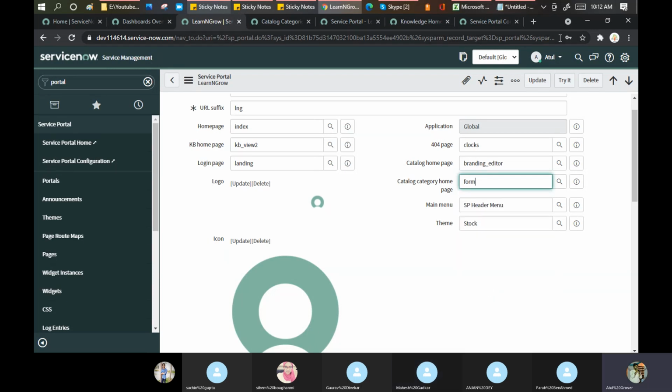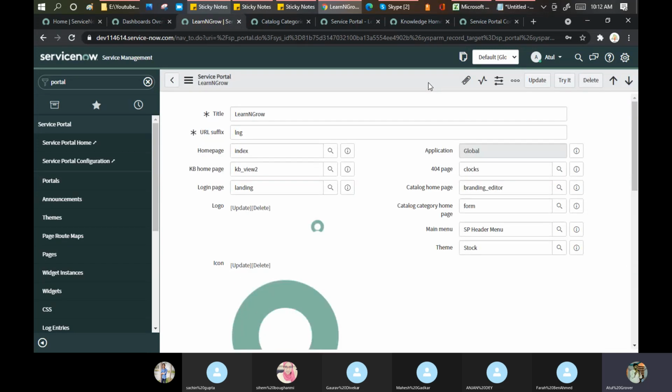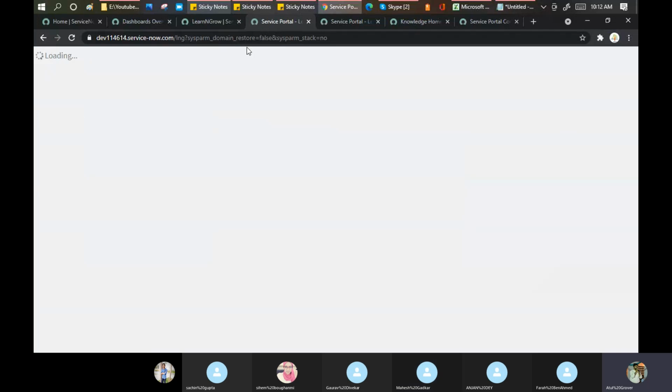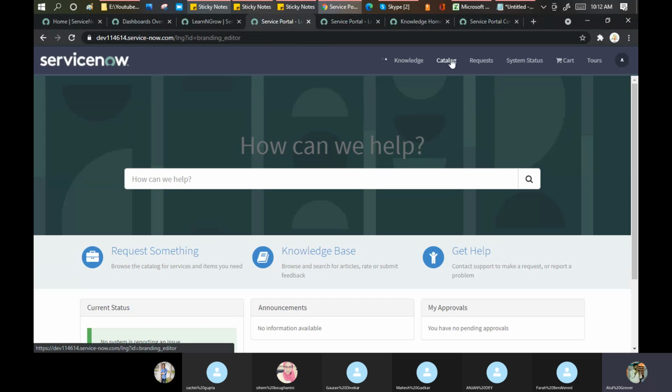in the form. I'm not sure what I'm doing here, I'm just checking things randomly. The best thing ServiceNow gives is that before you click on save, you can click on Try It as well. A temporary link will be generated for you and you can check. Let me click catalog here.